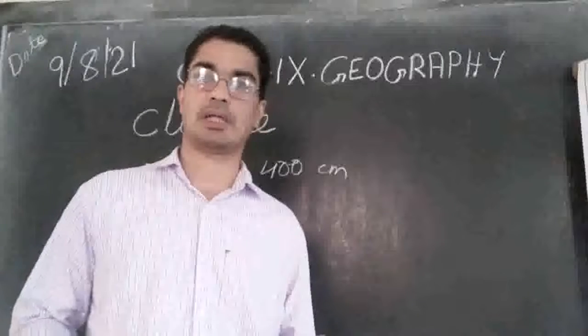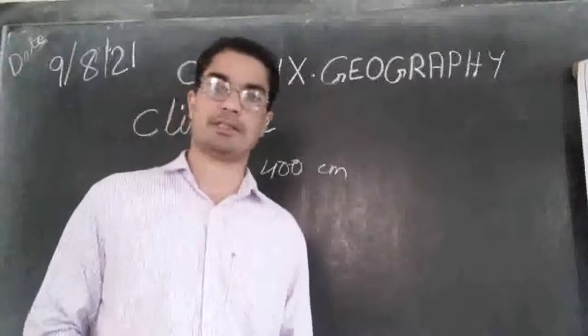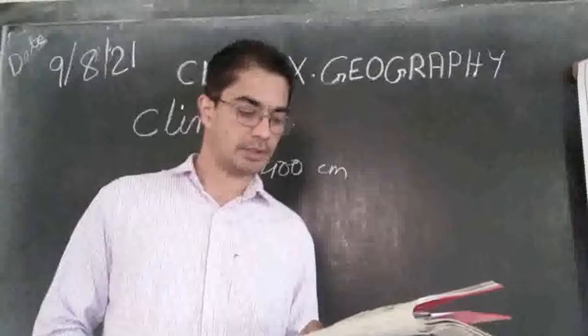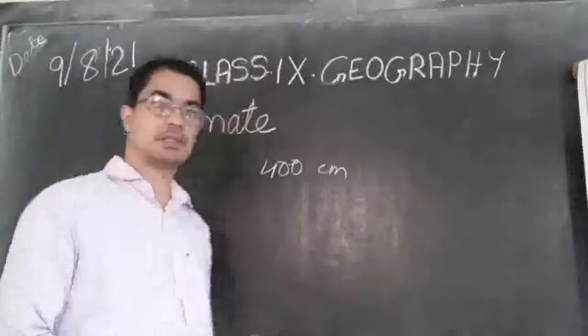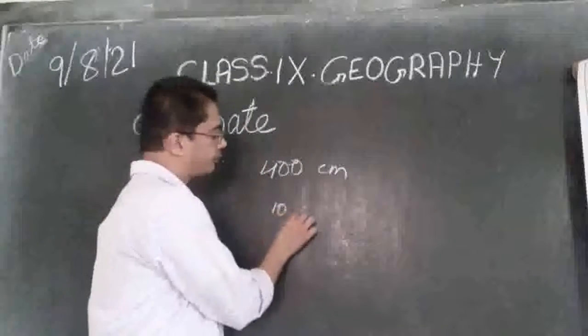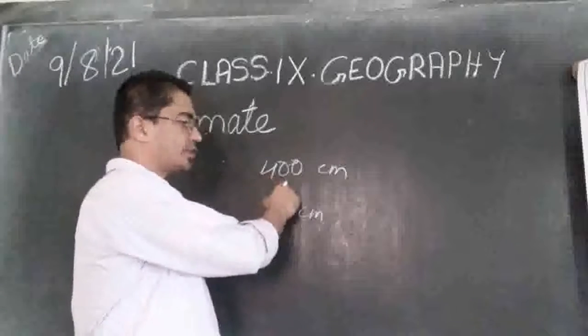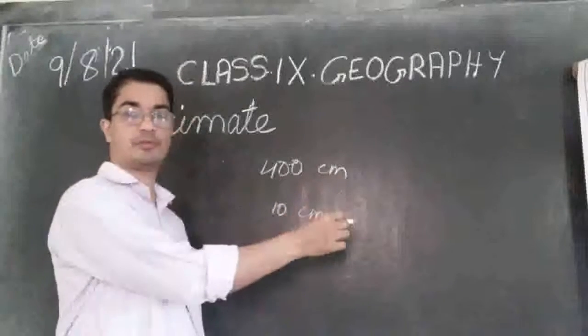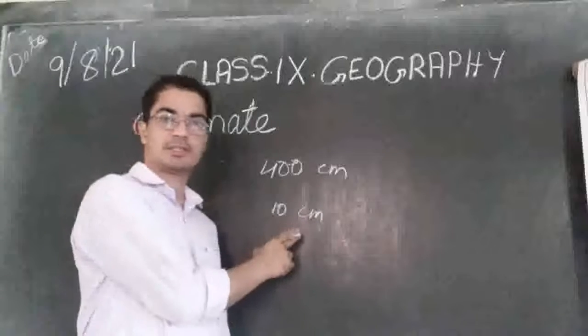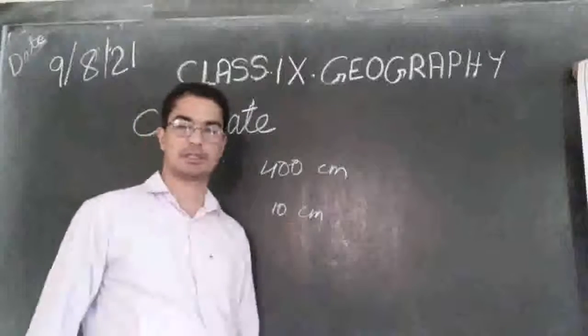While if you go to the Ladakh region or the Rajasthan desert region, they receive just 10 centimeters. So see the difference. In Meghalaya they receive 400 centimeters of rain, and in Rajasthan only 10 centimeters of rainfall.